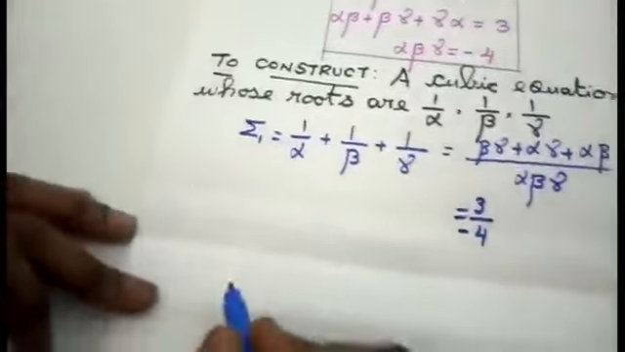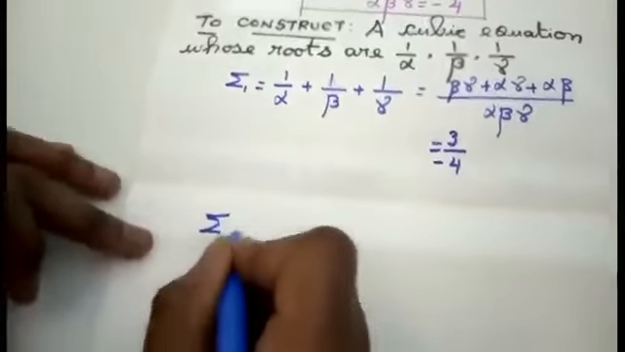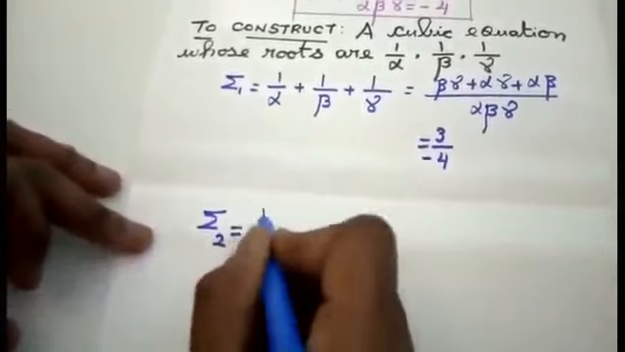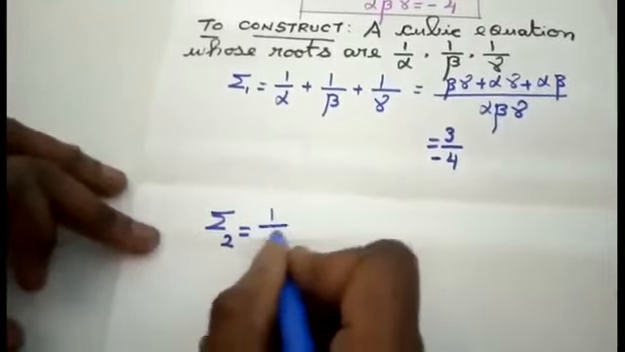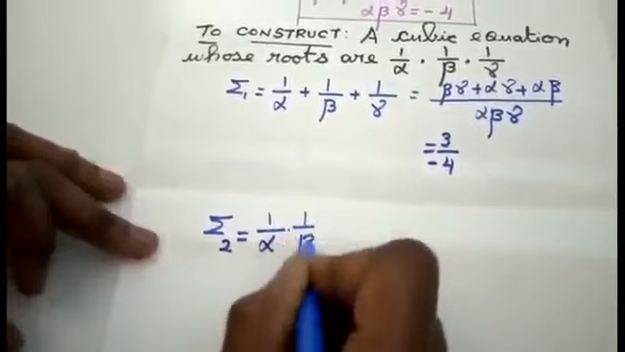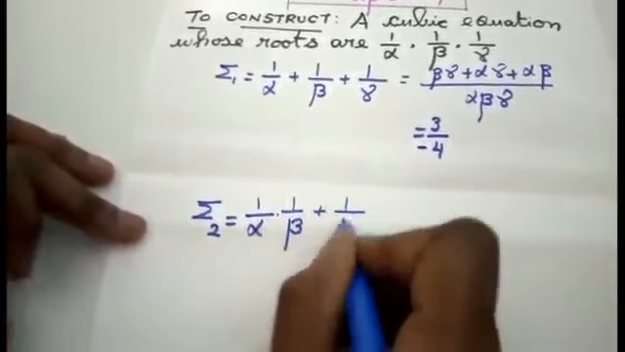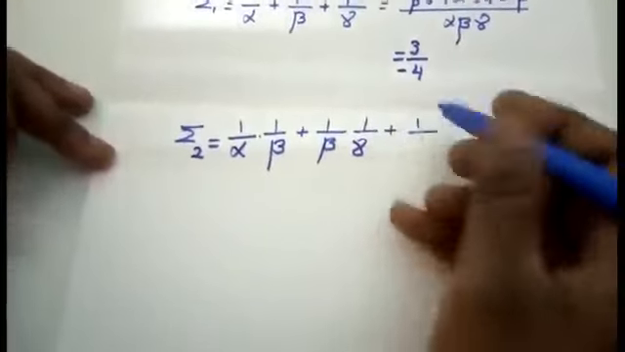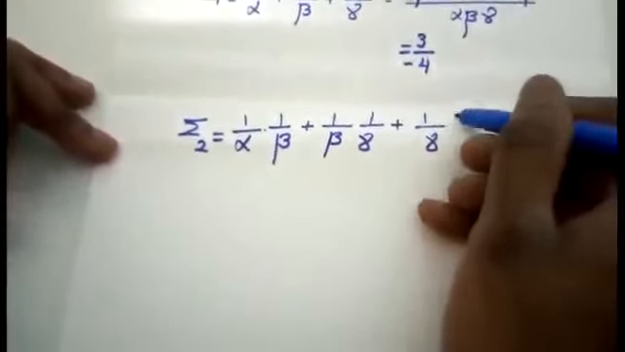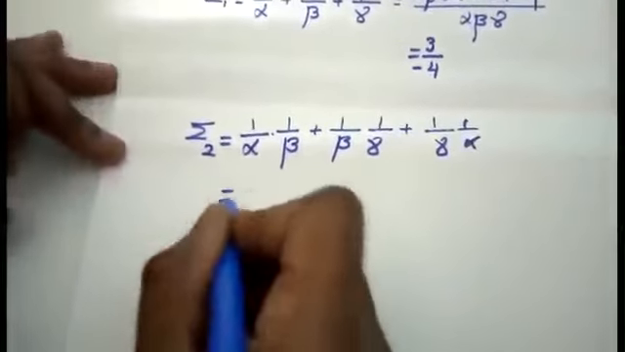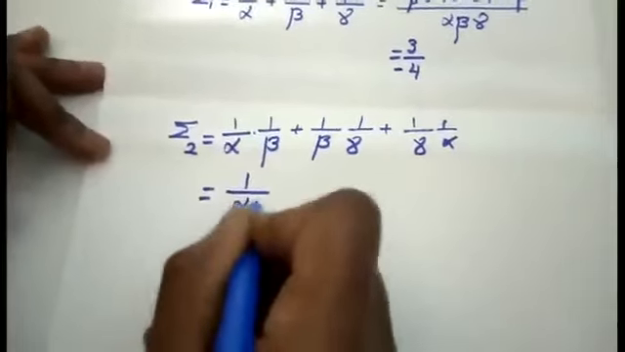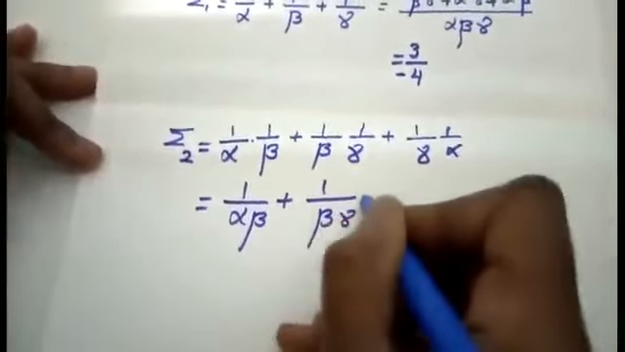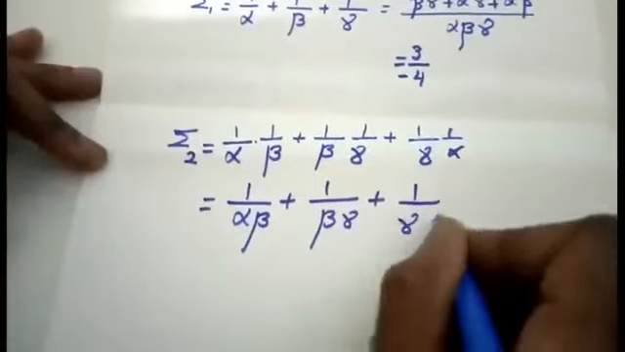Coming to summation 2, we are going to just pair like this, that is 1 by alpha into 1 by beta plus 1 by beta into 1 by gamma plus 1 by gamma into 1 by alpha. So how can I write this one, students? That is 1 by alpha beta plus 1 by beta gamma plus 1 by gamma alpha.